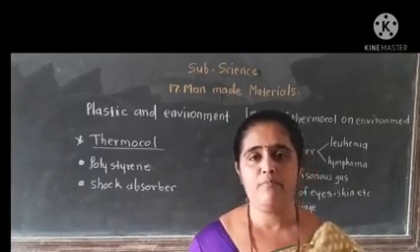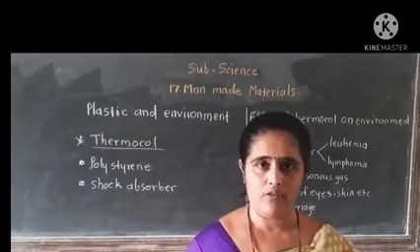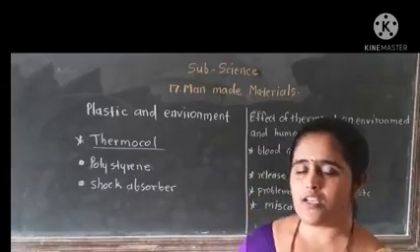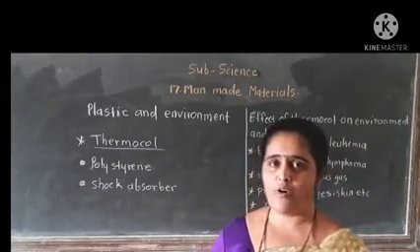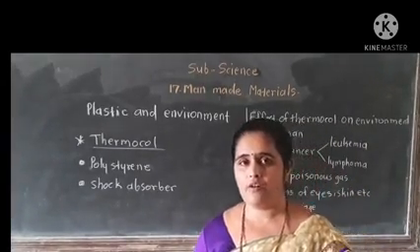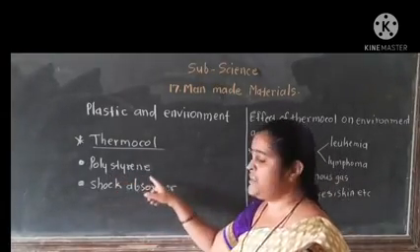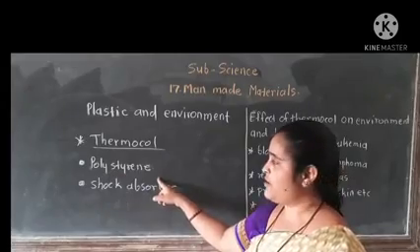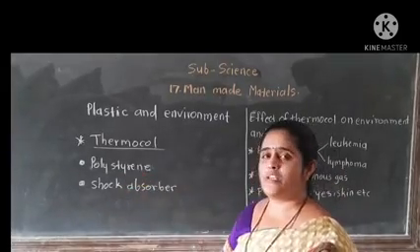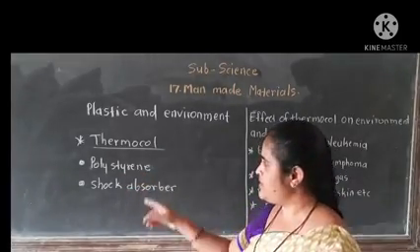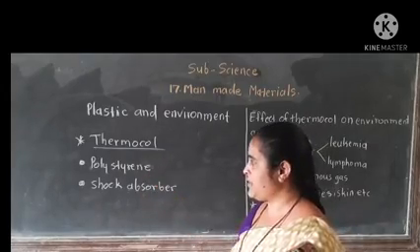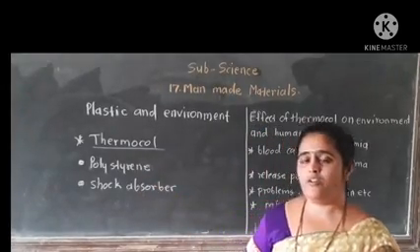The next man-made material is thermocol. Let's discuss the properties of thermocol and what its bad effects are. Thermocol is made up of the chemical polystyrene. It is the harmful chemical present in thermocol. Then what is the main property of thermocol?